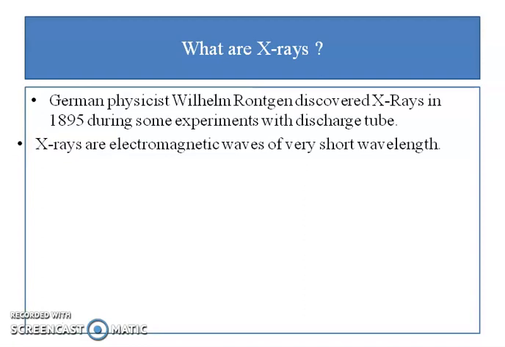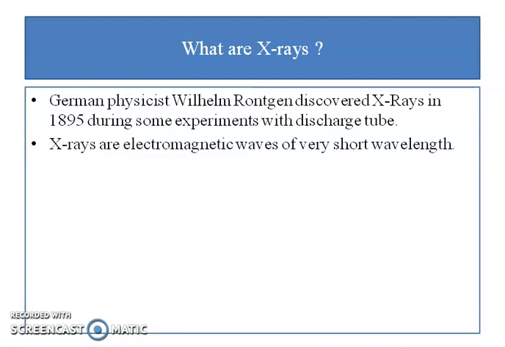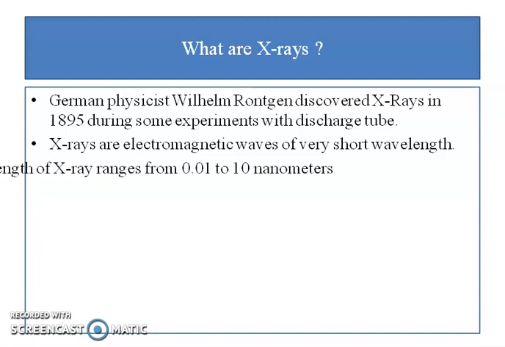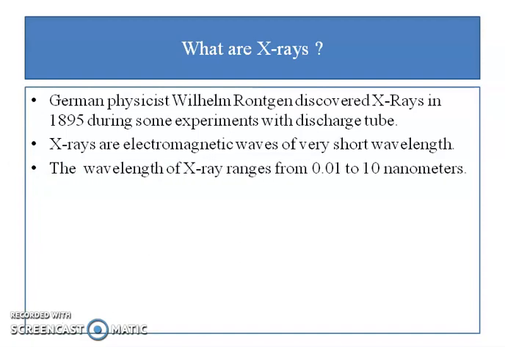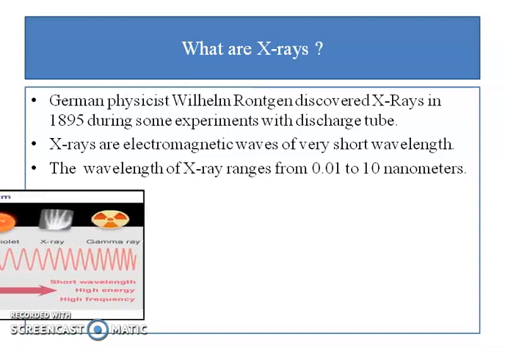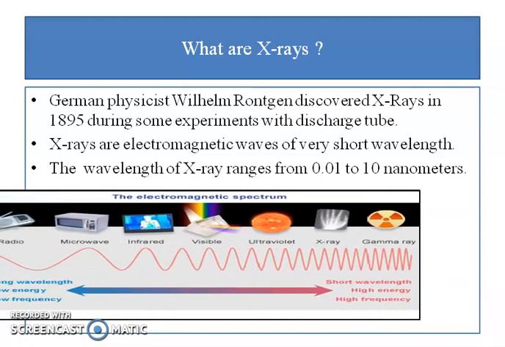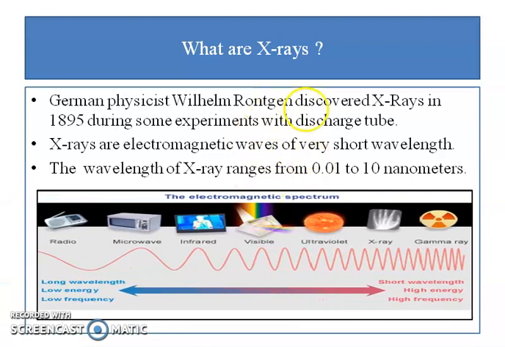Afterwards, the properties were studied and it came to be known that X-rays are electromagnetic waves of very short wavelength. Their wavelength ranges from 0.01 to 10 nanometers. See this figure that constitutes the electromagnetic spectrum. If we see carefully, we observe that it starts from radio waves and it ends at gamma rays. In between these two, there are microwave, infrared, visible, ultraviolet and X-rays.